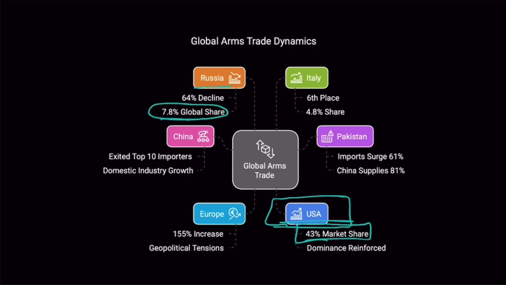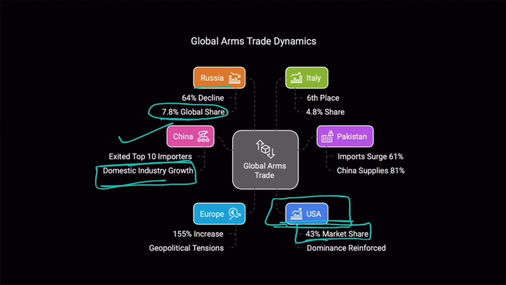Now, do you know, 4 or 5 SIPRI reports back, China was the largest importer and India used to be the second largest importer. But China has exited the list of top 10 importers. China is no longer a top 10 importer of arms and ammunition, which is good news for China because that means China has developed its own domestic industry for guns, arms, and ammunition. Okay? India needs to do the same. It is not good news that India is one of the largest importers of these things. India needs to produce these things itself. India should become an exporter.